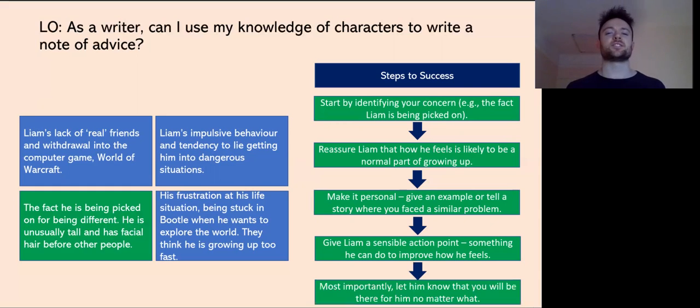And the last step is really just to say that whatever happens, you're always going to be there for him no matter what, okay? So as you remember, you're the parent, you're going to be there and you're going to say, look, Liam, whatever happens, we love you, we care about you, and we're going to look after you, okay? That's that last bit, just to show Liam that you're not just being critical and telling him he needs to do this, he needs to do this, and he needs to do this. It's more, we're here to help, I want to look after you, and that's the tone that you want to go for with a note like this, okay? You're not criticizing Liam, you're giving him advice and helping him deal with his feelings and improve his situation, okay?